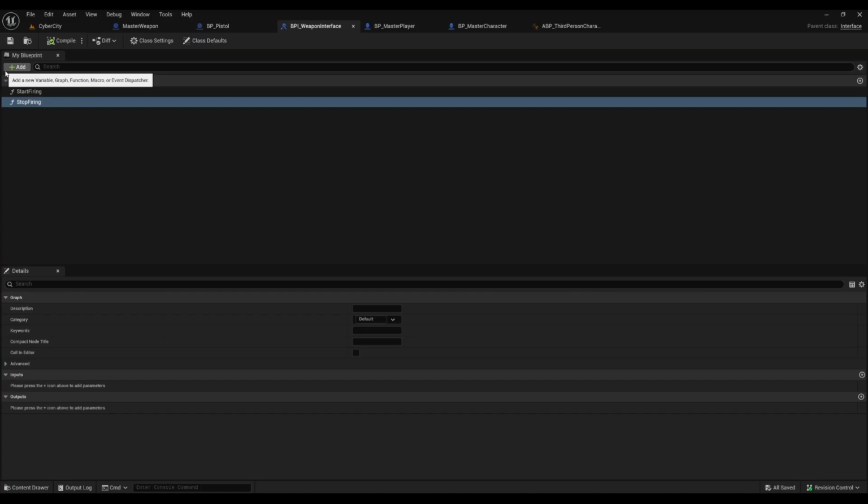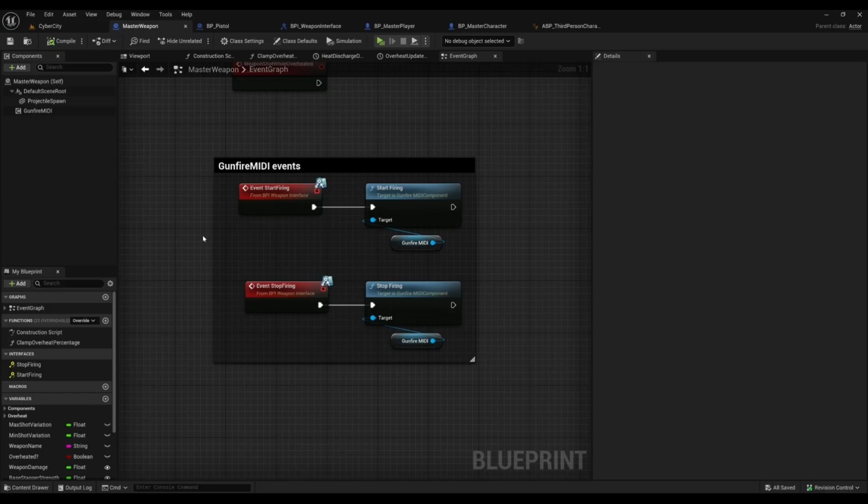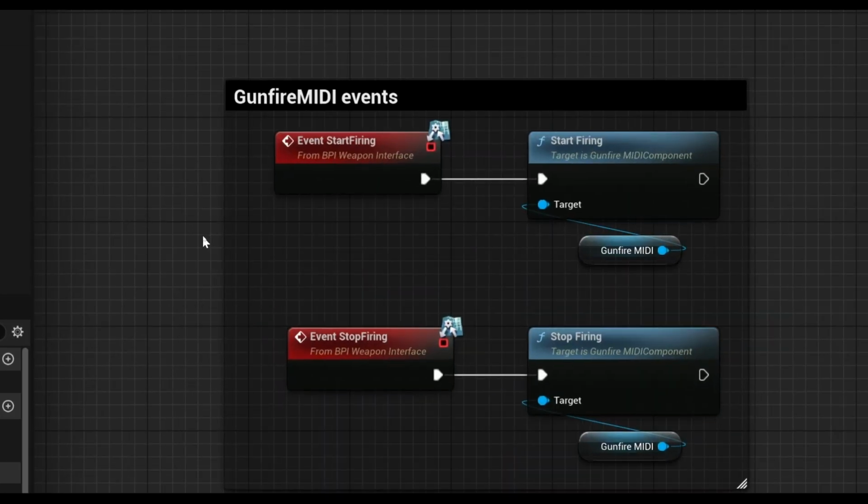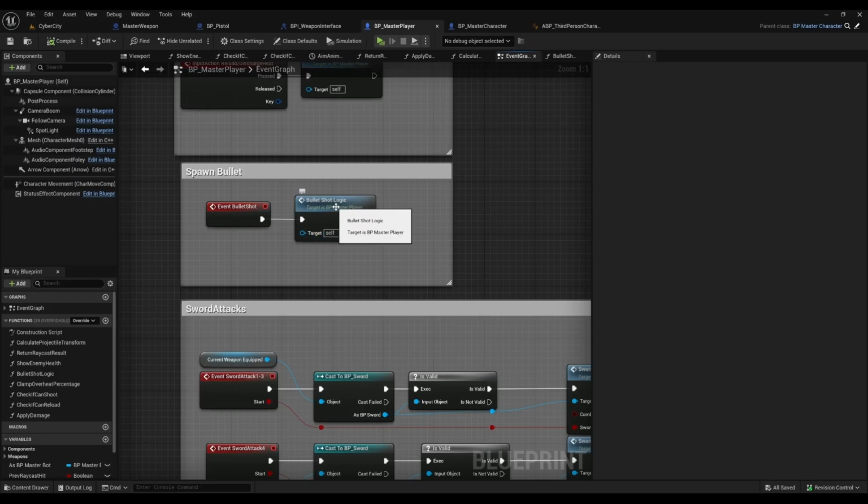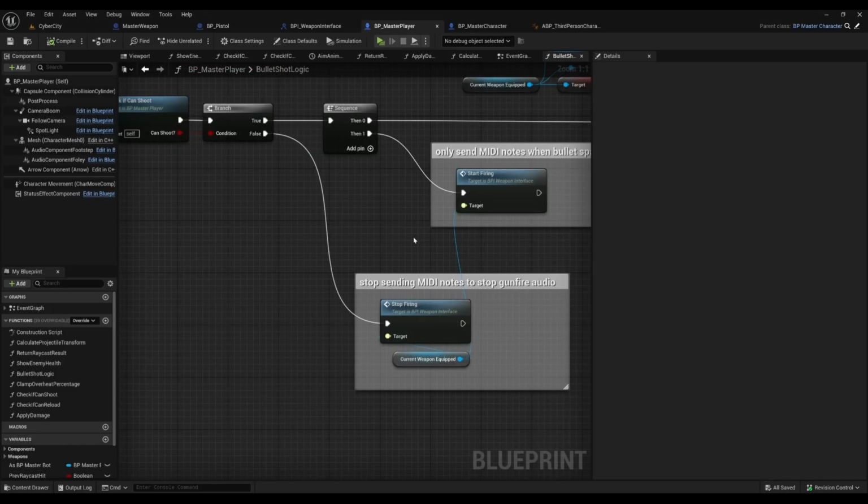I then created a blueprint interface. In my master weapon blueprint, I am using the start firing and stop firing functions to directly communicate with the start firing and stop firing functions inside my C++ component. In my master player blueprint, I am using the bullet shot logic to invoke the start firing and stop firing events on the blueprint interface.